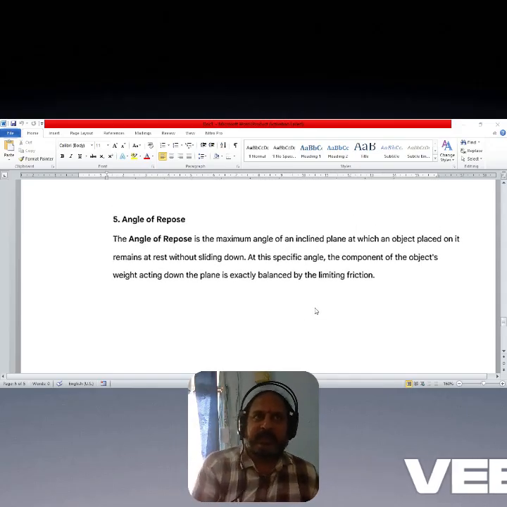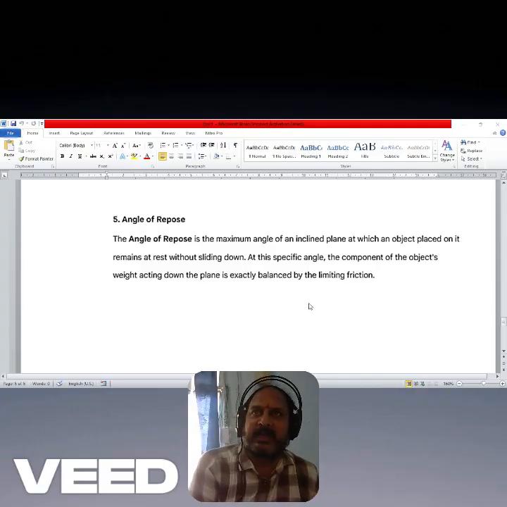And one more important 2 marks question is angle of repose. What is actually angle of repose? Angle of repose is a very important topic under friction. Angle of repose is the maximum angle of the inclined plane at which the object remains at rest without sliding down.